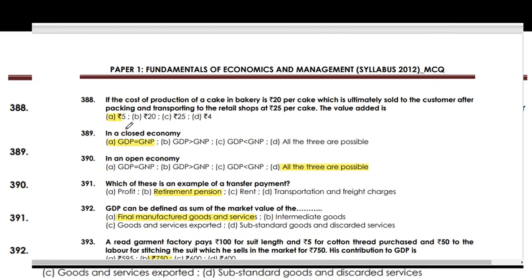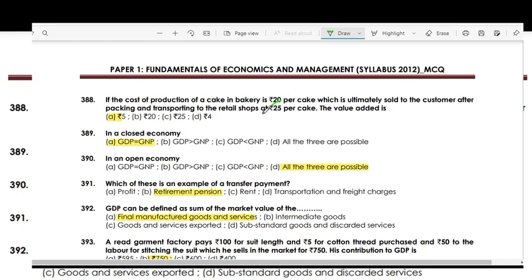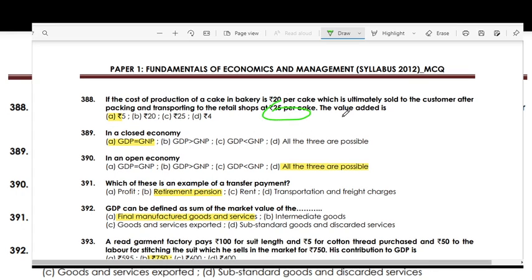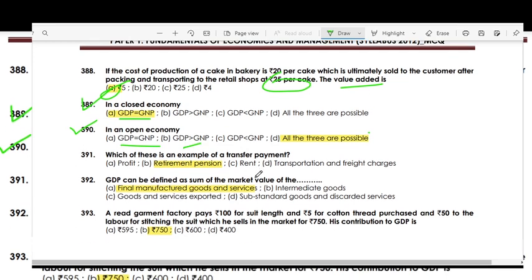If the total cost of production of a cake in a bakery is rupees 20 per cake, which is ultimately sold to the customer after packing and transporting to the retail shop at rupees 25 per kg, the value added is rupees 5. In a closed economy, GDP is equal to GNP. In an open economy, all three are possible: GDP equal to GNP, GDP greater than GNP, GDP less than GNP.